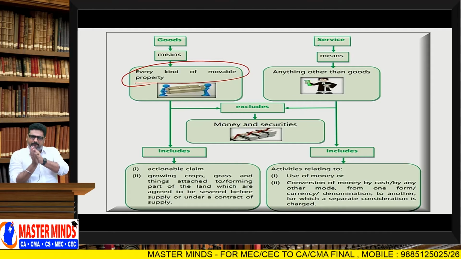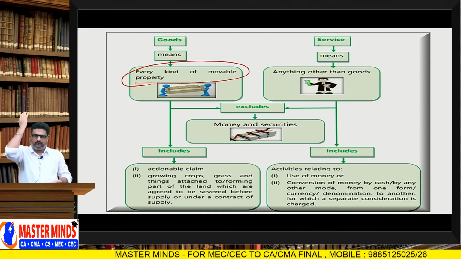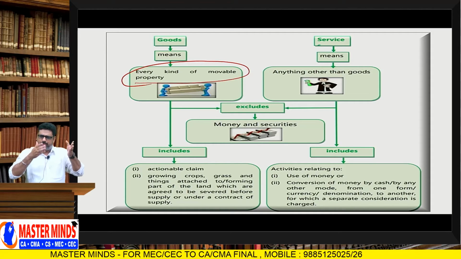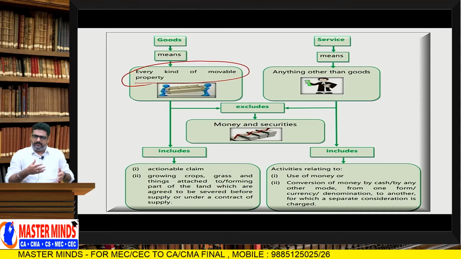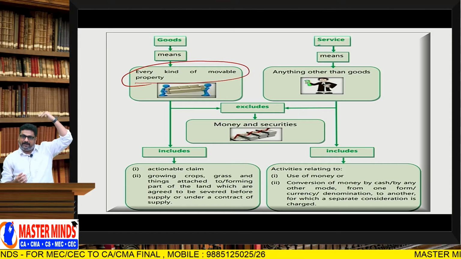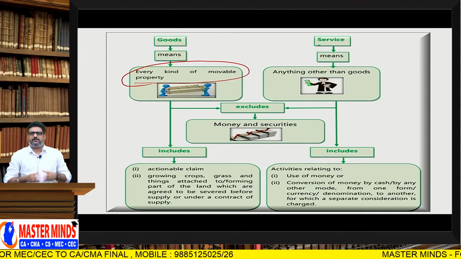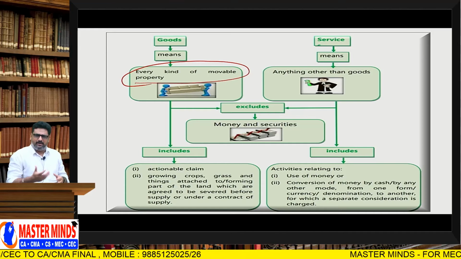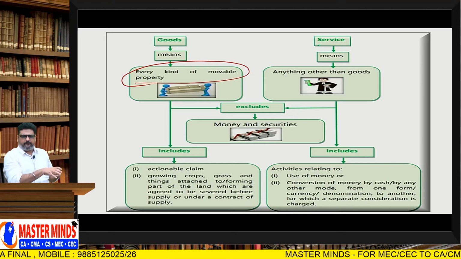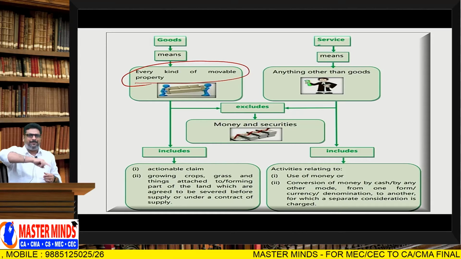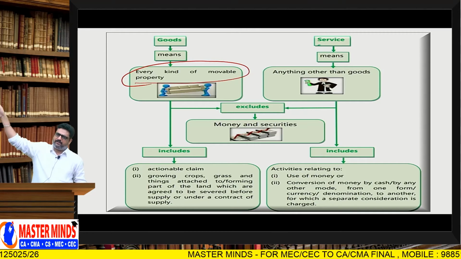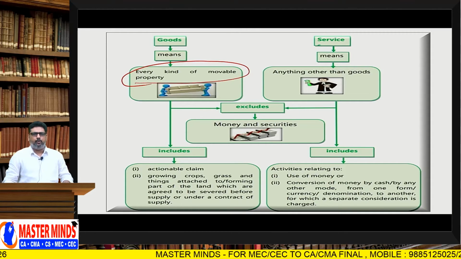Sir, why? The lift can be moved up and down, from first floor to third floor, third to fifth, like that. Here, the item that is moving is the cabin. Lift means cabin, cables and the machine, like a wheel, which will be there at the terrace. So, if we club all these things together, it is called a lift. If you want to shift the lift from one building to another building, you have to dismantle it and re-erect it at the other place. That's why lift is immovable.